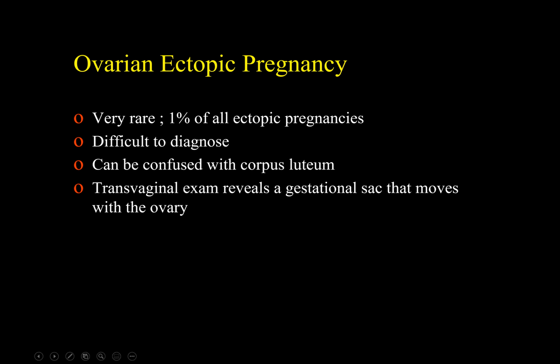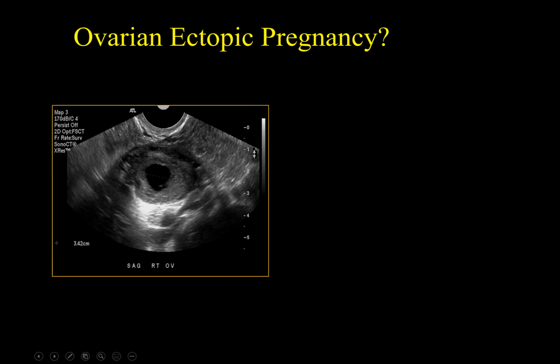Ovarian ectopic pregnancy. Ovarian ectopic pregnancy accounts for 1% of all ectopic pregnancies. It is very rare and difficult to diagnose because you have to see a yolk sac or embryo in the ovary, otherwise you cannot decide whether this is a corpus luteum or a tubal ring. This can be an ovarian cyst or an ovarian ectopic pregnancy. The internal echo might suggest a yolk sac, but actually this is a corpus luteal cyst.